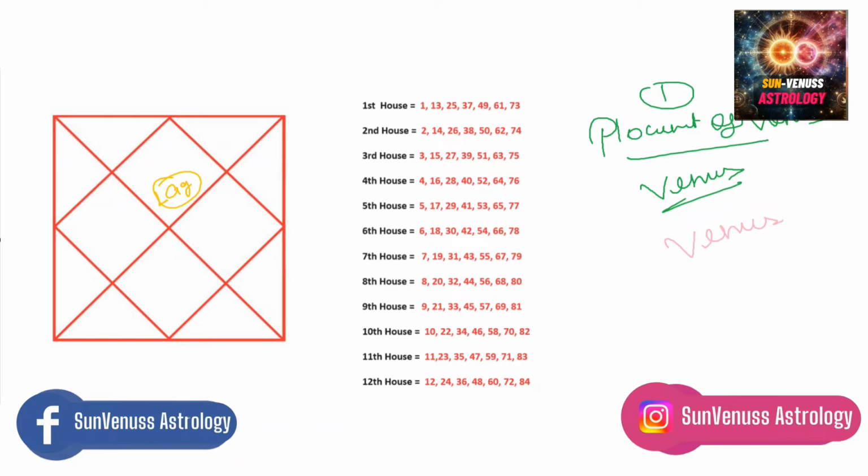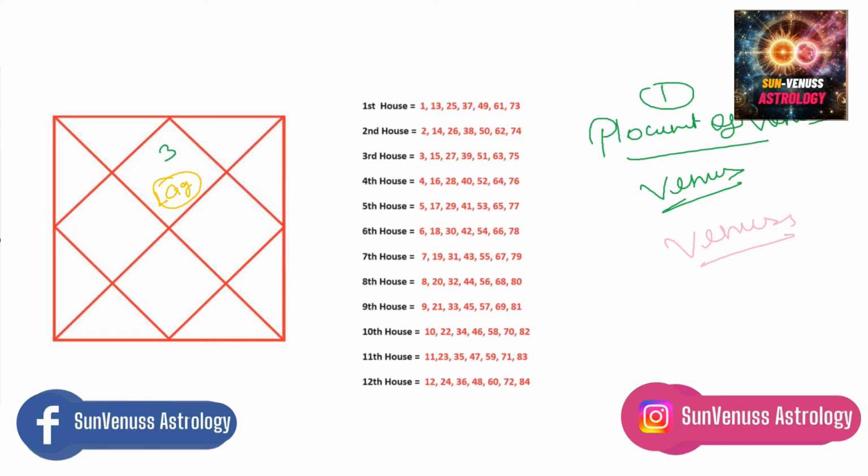Venus. Let me write it with the pink. Venus, for Venus. So we will look at Venus first of all. Let's say, let me take any chart example. Let's say for an example we take a Gemini ascendant. So let's say you are any ascendant, and let's say you are a Gemini ascendant.